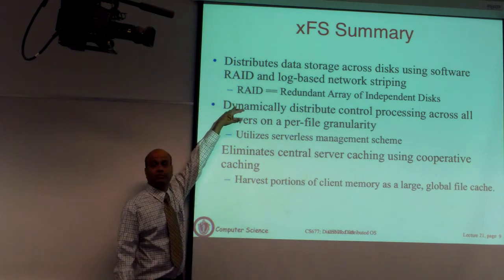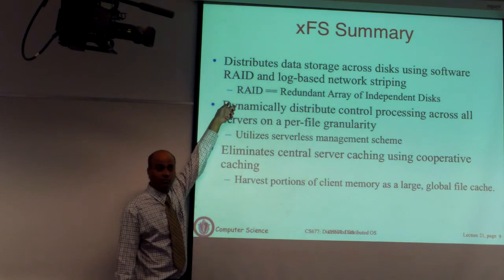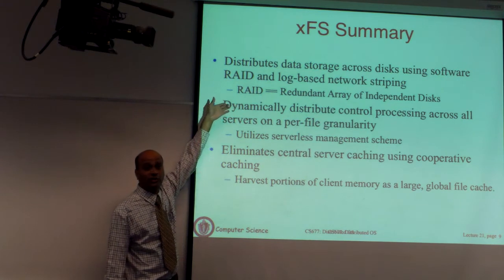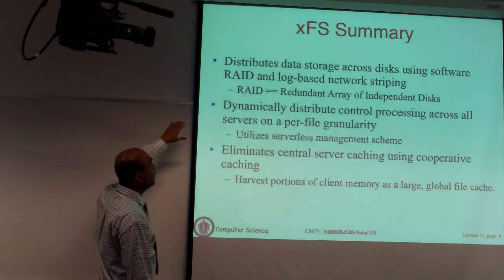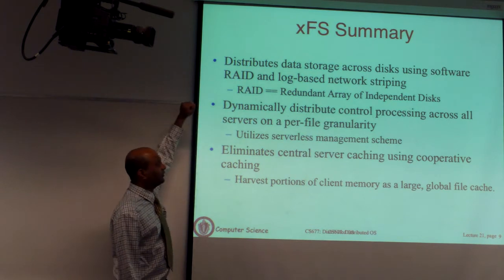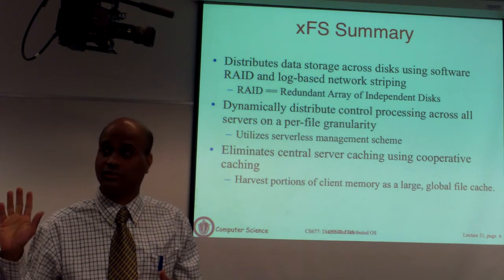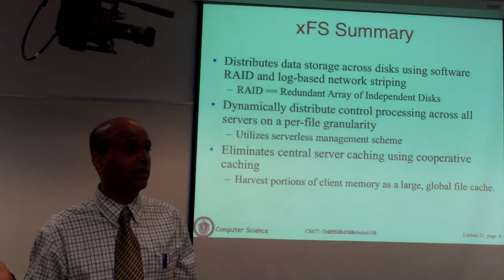Network striping itself is based on a concept called RAID, which is redundant array of independent disks. I'll talk about RAID, and then we'll come back to network striping, so you have the background to understand what RAID does. It is also based on another file system, which was not distributed but centralized, designed at Berkeley.